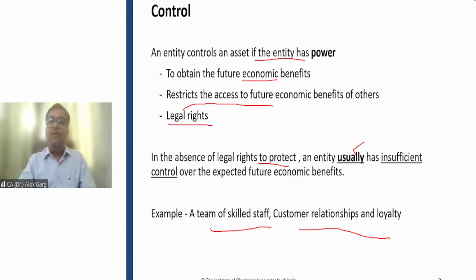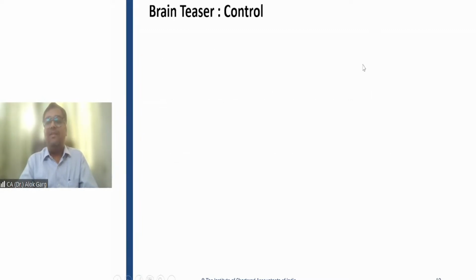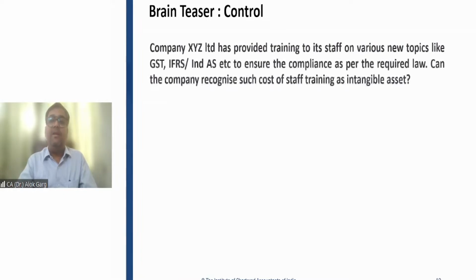So for an employee, you cannot say that there is control over the employee. If I say, I'm controlling the employee, and that is why the expenses which I've incurred on training will have a future economic benefit and I need to capitalize this as an intangible asset. Yes, there could be a future economic benefit, but there is no control. There is no contractual thing where you will say that you will not be able to leave the company in the next 5 years. They will be able to leave the company, right?